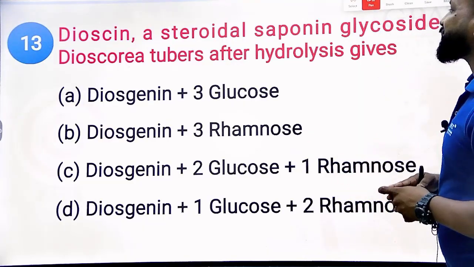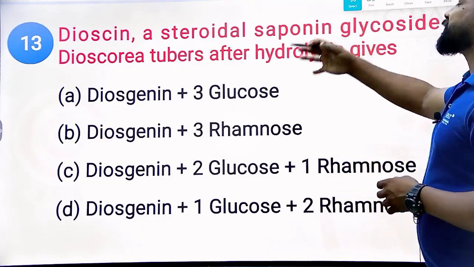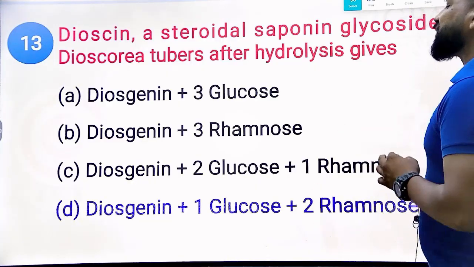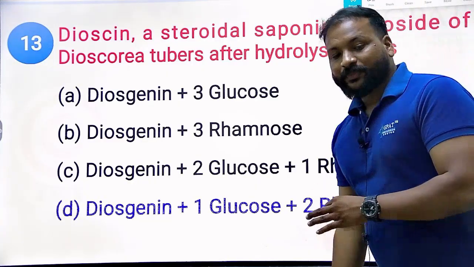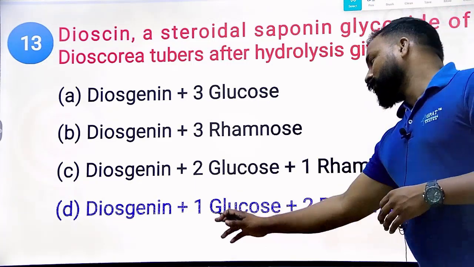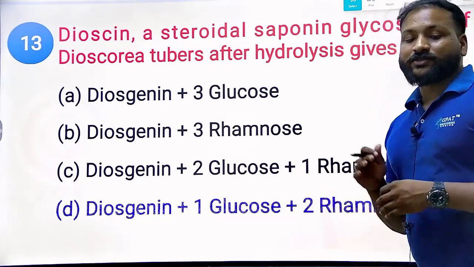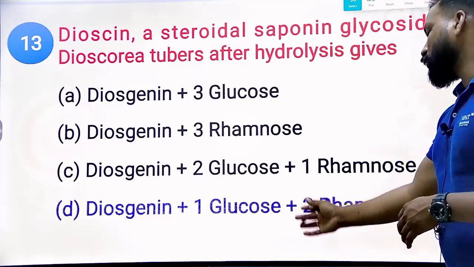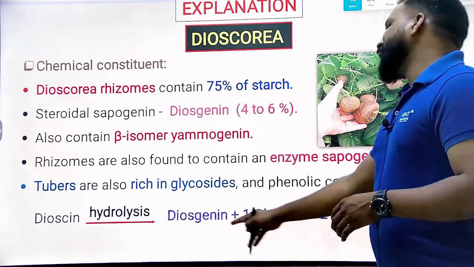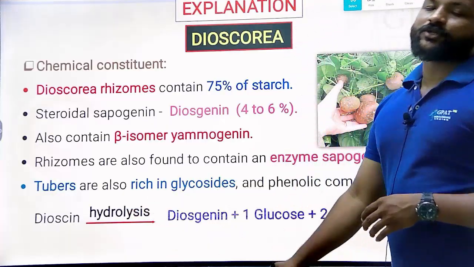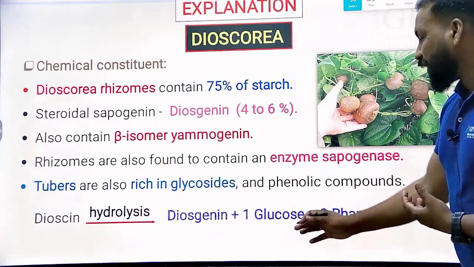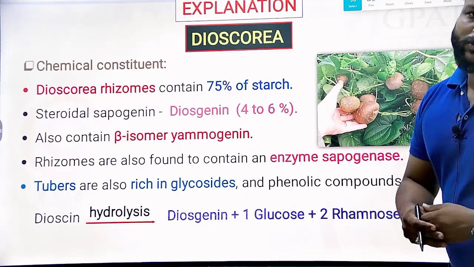Come on, what is the right answer here? Undoubtedly, when you subject them to acid hydrolysis or enzymatic hydrolysis, dioscin gives diosgenin, 1 glucose and 2 rhamnose. Okay, 2 sugar types, total 3 sugar molecules it gives, but among them 1 glucose and 2 rhamnose. Yes, you can see when dioscin is subjected to hydrolysis, it gives diosgenin and glucose and 2 rhamnose.